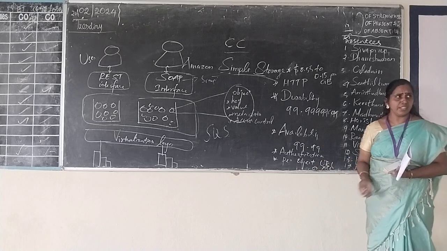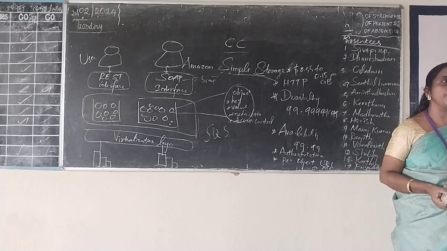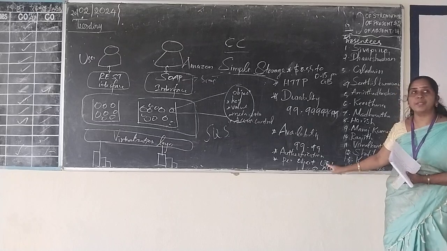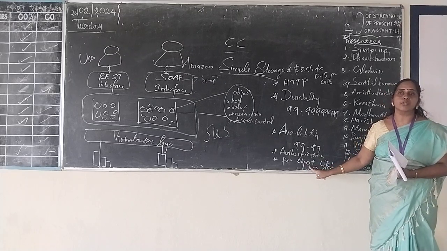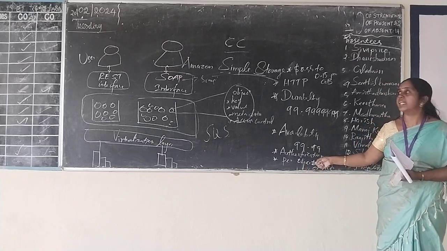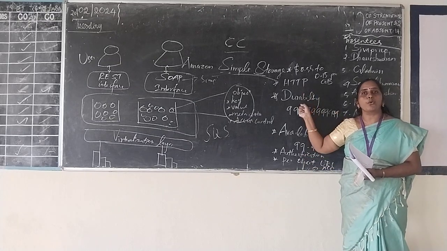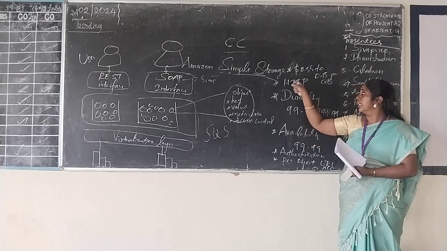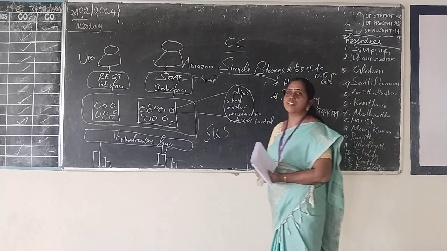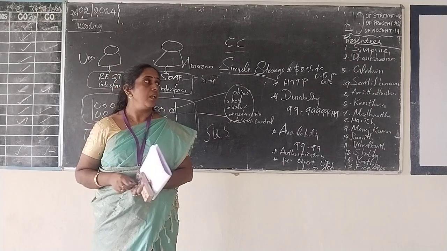And each object has a separate URL. So through this URL we can access all the objects. And some ACL is also possible. ACL means access control link. So using the access control link as well as the URL of a particular object, we can access the object. Then the default download protocol used here is HTTP, and initially some free space is available, that is 1 GB of data is available free in this Amazon S3 web service.